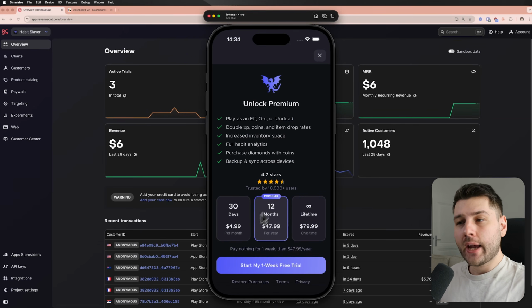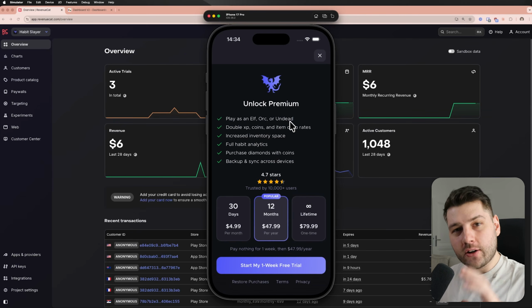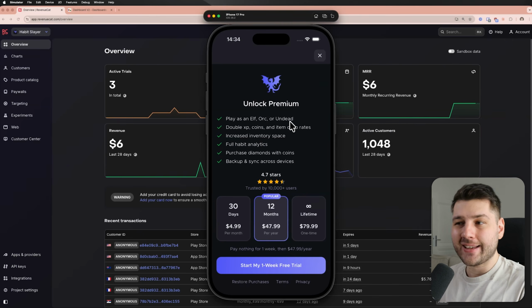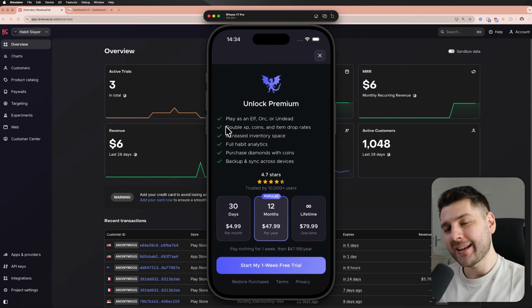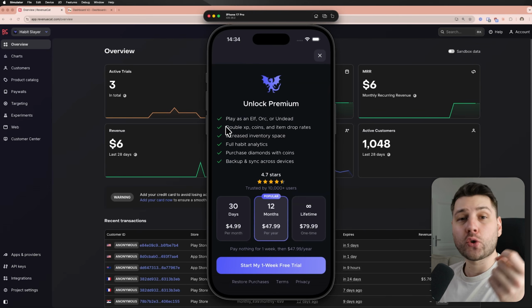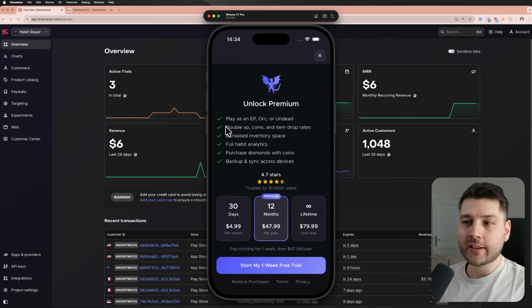For that, you get all of these benefits here, which are going to grow in the future. So for example, you can play as an elf, orc, or undead. These are premium races, right, that I did talk about in the previous devlog. You can customize your character to have a premium race, and that requires premium, so you unlock those. You also get double XP, coins, and item drop rates from all the monsters and all of your habits, and this does stack with those potions there, so you can effectively quadruple your amount of XP, right?